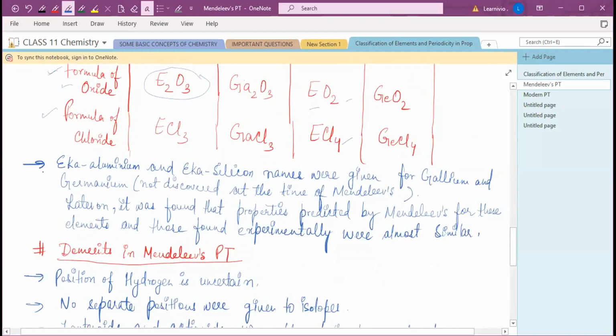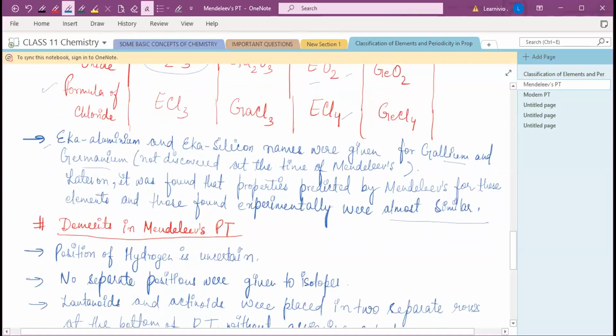Yeah, and I have just discussed it. Eka aluminium and Eka silicon names were given for gallium and germanium, but at that time, gallium and germanium were not discovered. But later on, it was found that the properties predicted by Mendeleev for those elements, gallium and germanium, were correct, right? And those found experimentally were almost similar, right? So the predictions made by Mendeleev were correct. Okay. Now that was the merits.